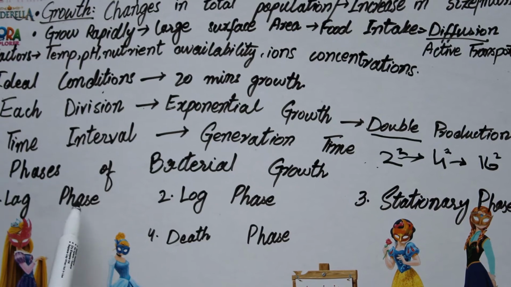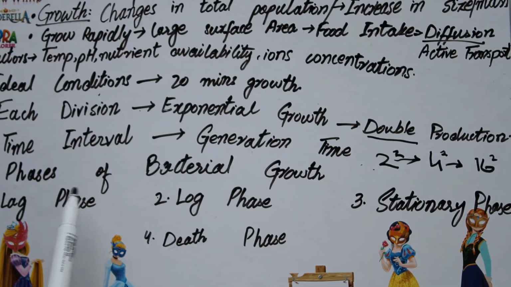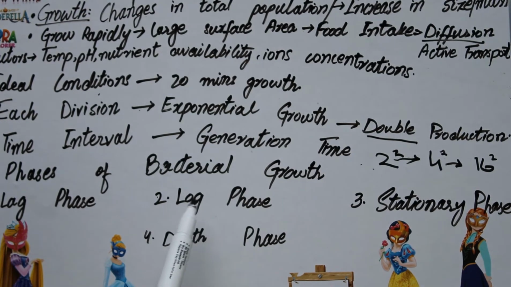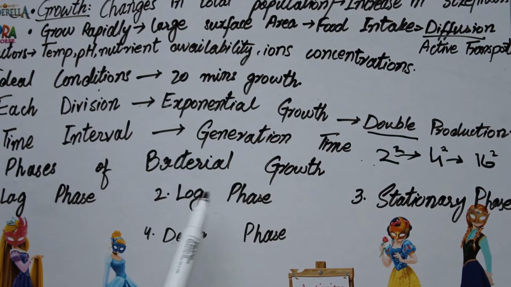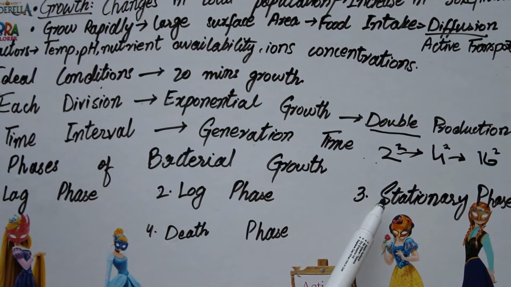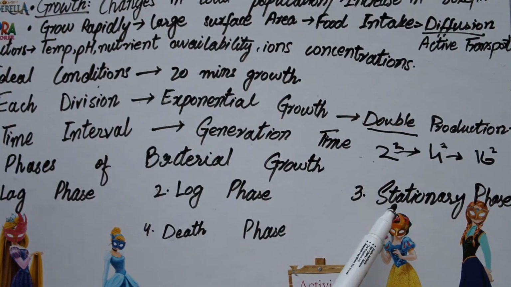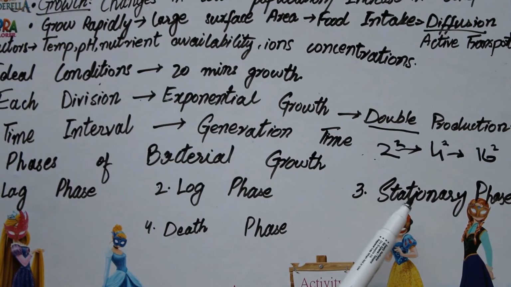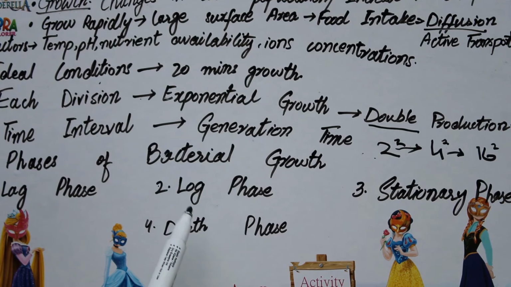Lag phase is that phase in which the growth is zero, like a rest phase. Log phase is that in which the growth is at its rapid rate, its peak is in log phase. And in stationary phase, the growth slows down, not zero, it just slows down because of some competition of the resources and nutrients availability. And the last one is the death phase, which is the decline phase, when the bacterial cells